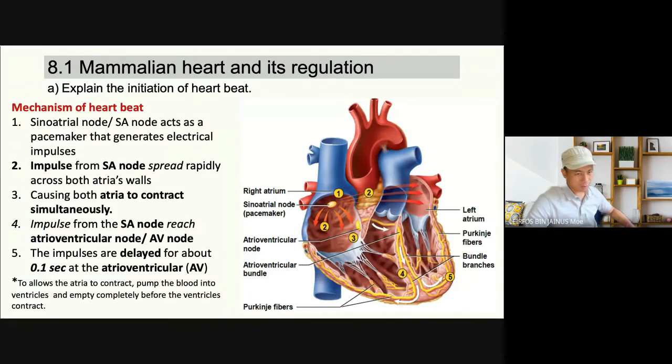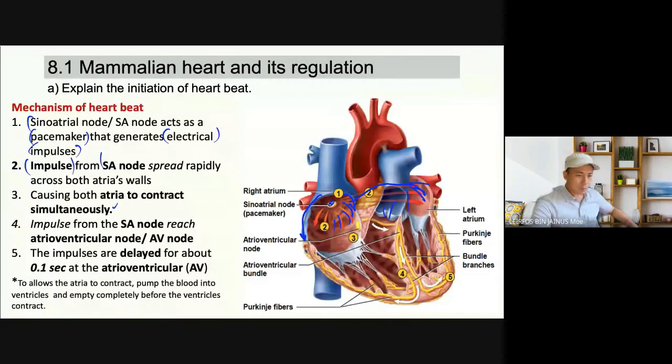Mechanism of the heartbeat. Okay, first, SAN, the pacemaker, that generates the electrical impulse. The impulse from the SA node spreads rapidly across both atria walls, causing both atria to contract simultaneously. What is meant by contract simultaneously? Kita punya left and right atria contract at the same time.